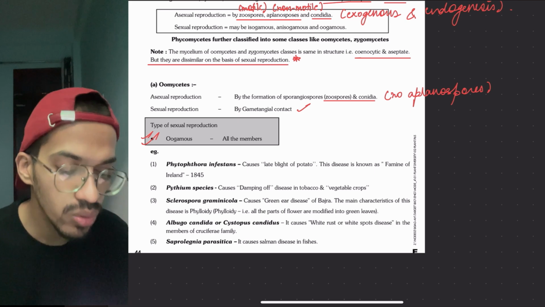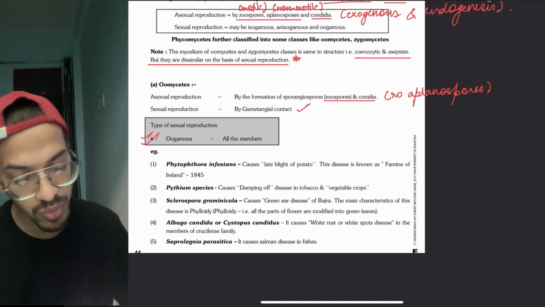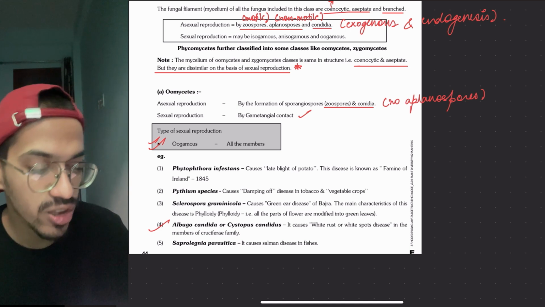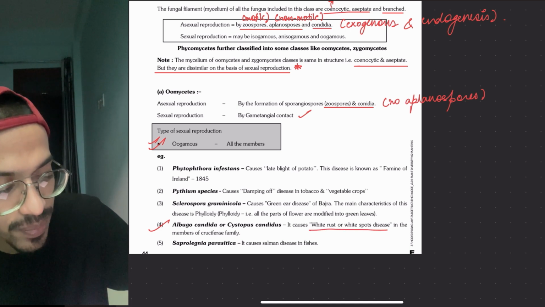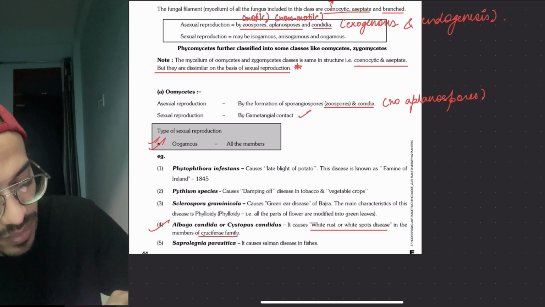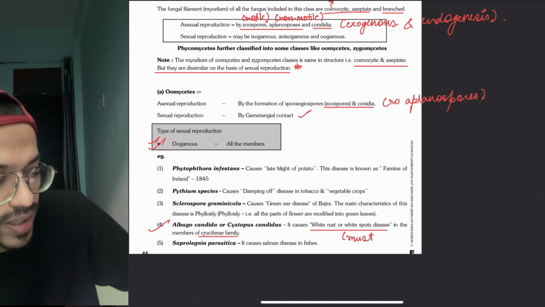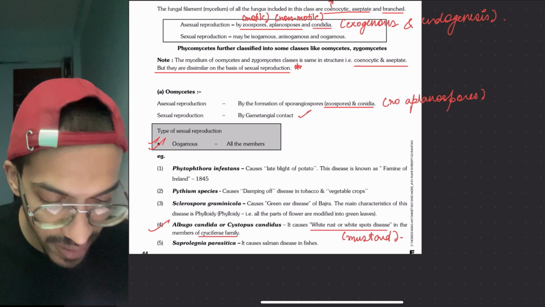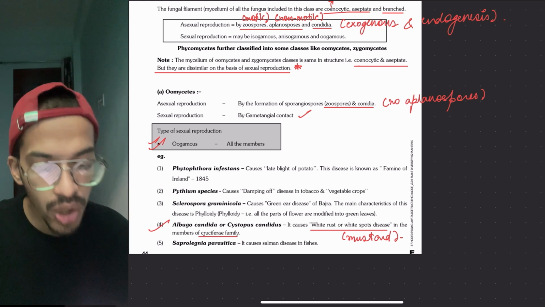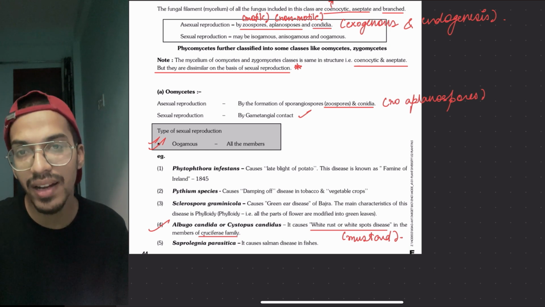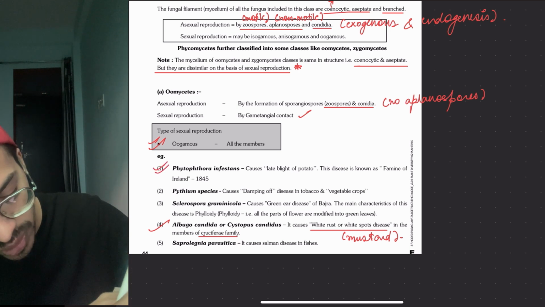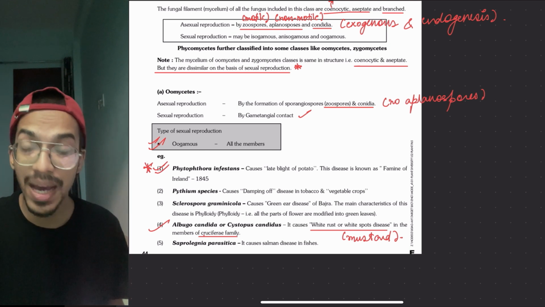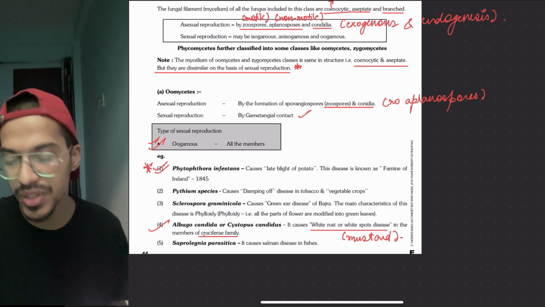Examples that are given to you over here, the one that you have to remember is Albugo candida. It causes white rust or white spot disease in the Cruciferae family, that is the mustard family. So white rust of mustard. Other diseases are also there, like Phytophthora infestans causes late blight of potato, known for the famine of Ireland in 1845. So this is a PYQ. Then Pythium species causes damping off disease in tobacco and vegetable crops.